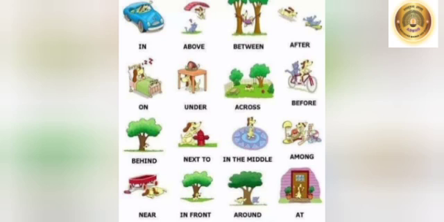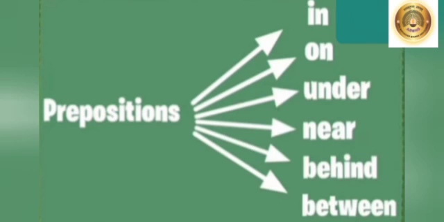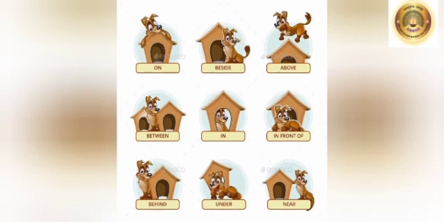These are some examples of prepositions. In our last video, we had learned some prepositions, that is in, on, under, near, behind, between. So today we are going to learn some more prepositions.